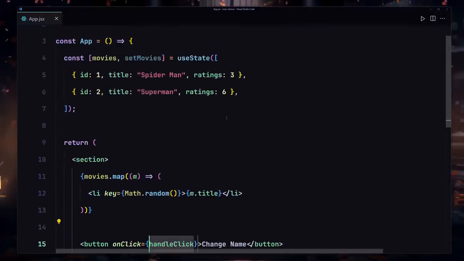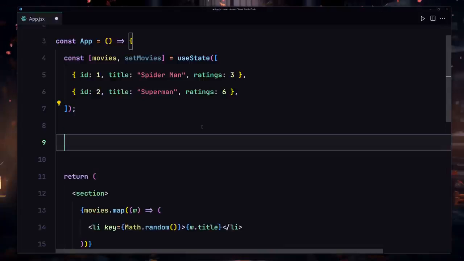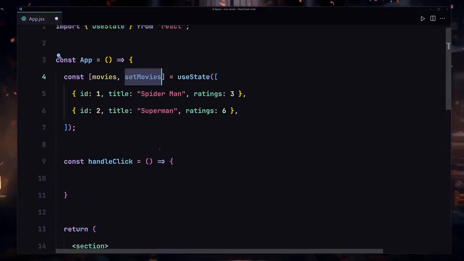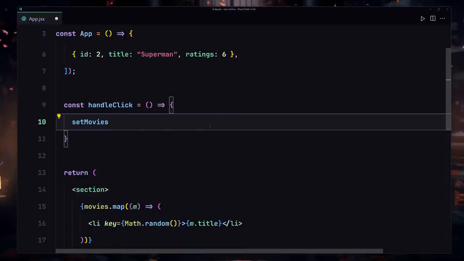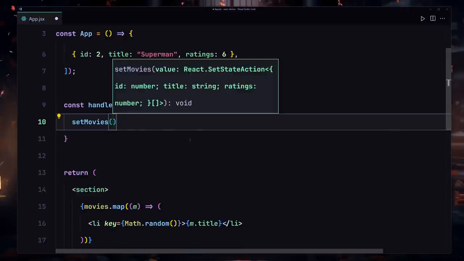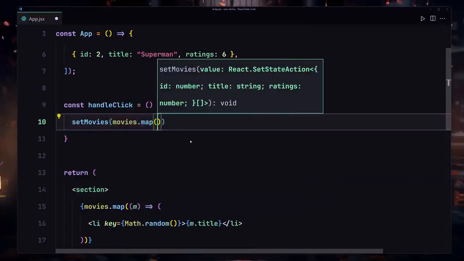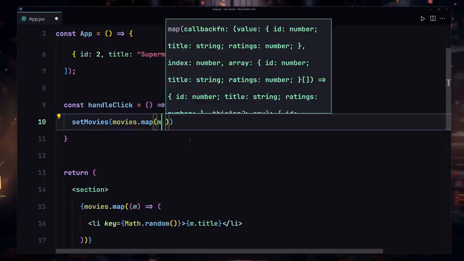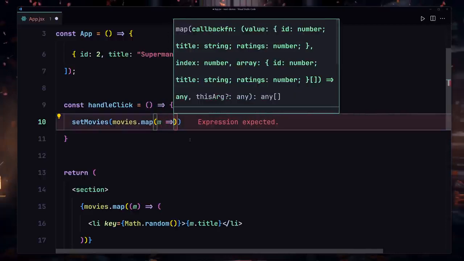I'm going to copy that from here, and let's just create that function right here. So I'll just use const handleClick, and in this case once again we are going to be using the setMovies, and it's going to allow us to change our state. And here we are going to be passing our movies, and I'm going to be using the map method to iterate over through each movie. And let's just use our m for each of the movie.